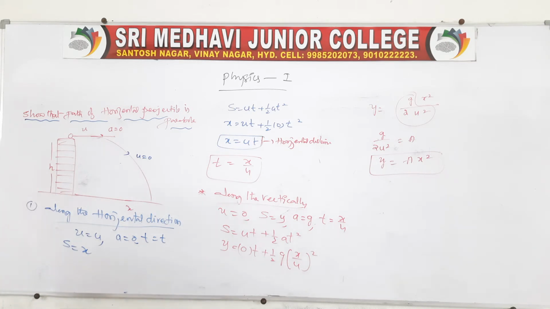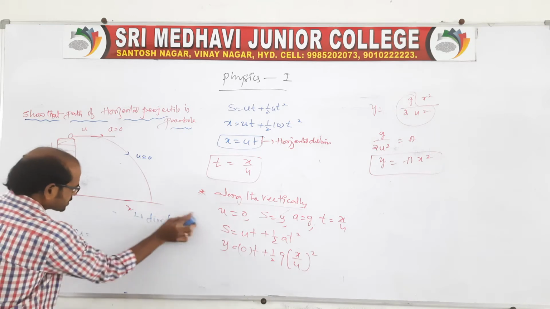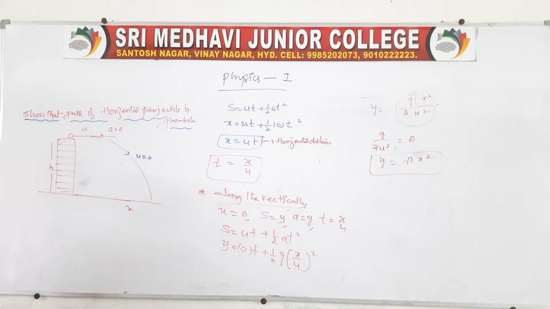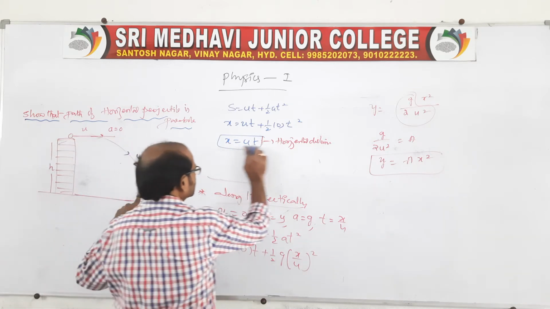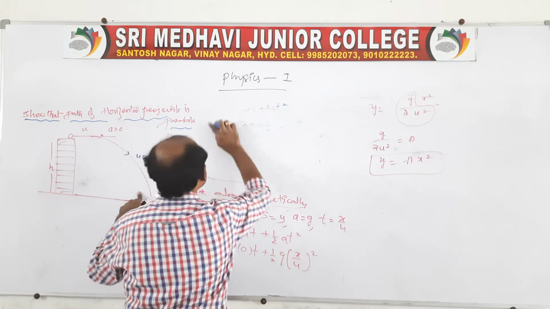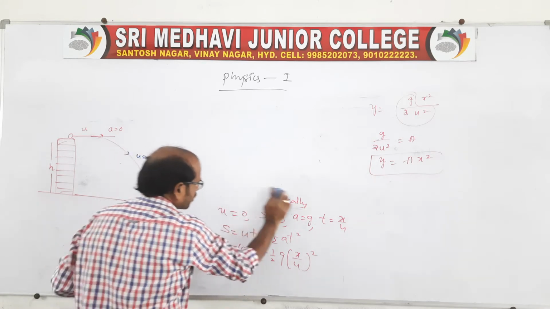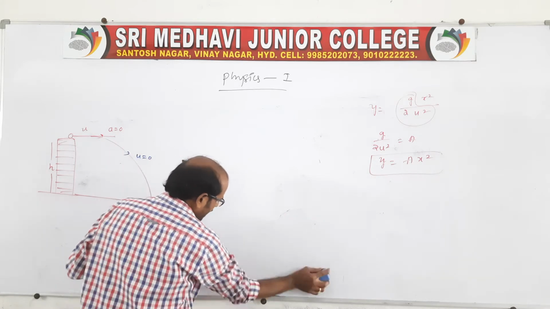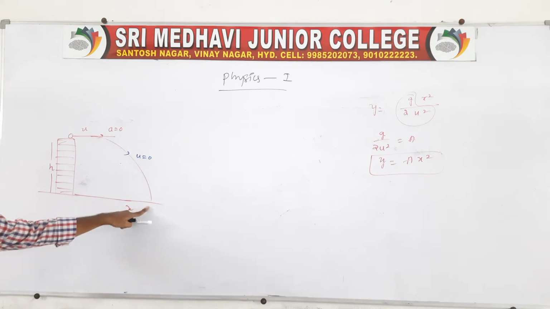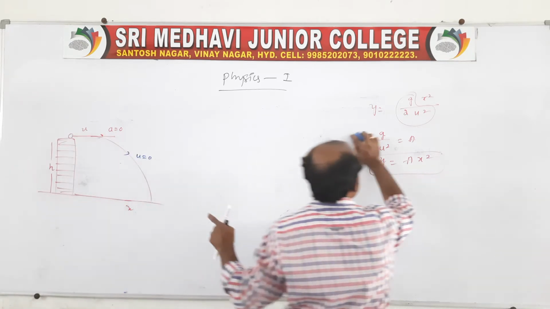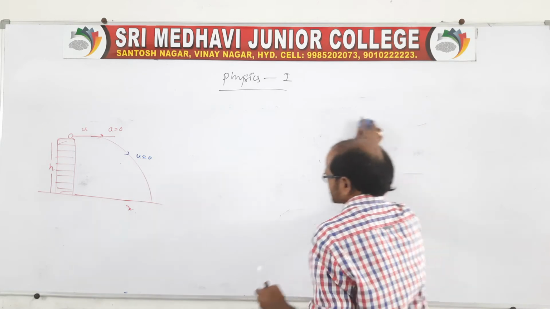Now, we have to find some parameters related to this horizontal projectile. When the body is projected horizontally like this, there is a time taken to reach the ground. This time is represented as the time of descent, because it is coming from the maximum height and reaches the ground. It is the time taken by a horizontal projectile to reach the ground from the maximum height.